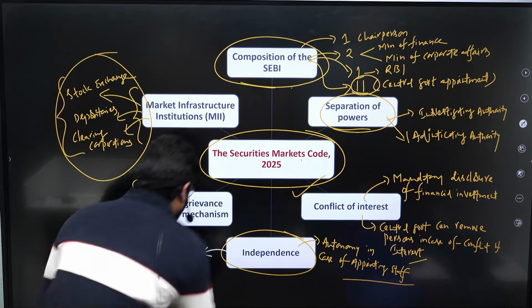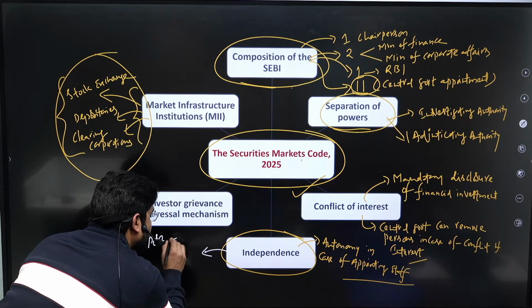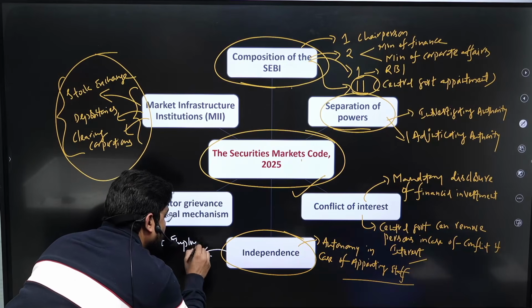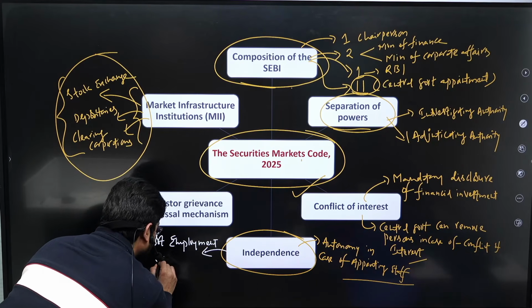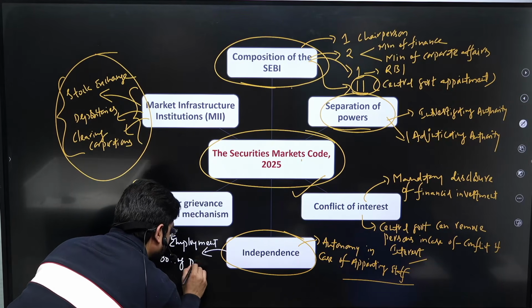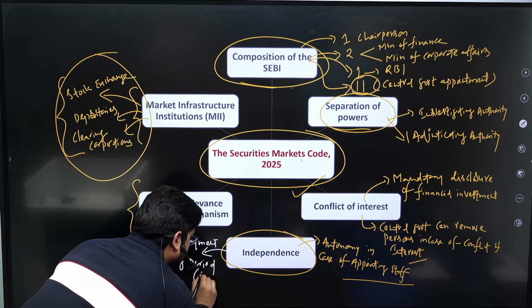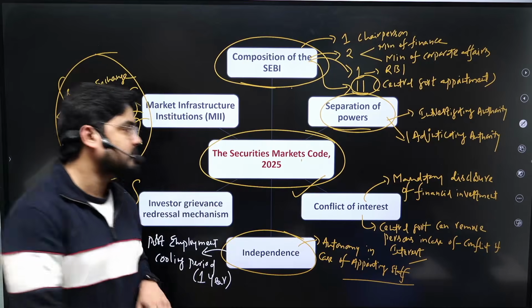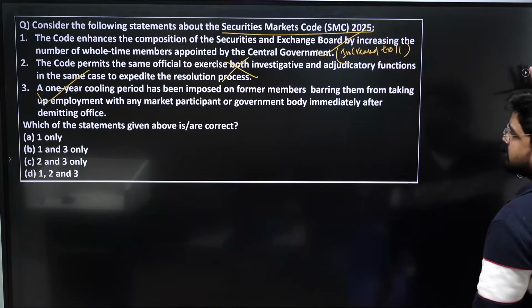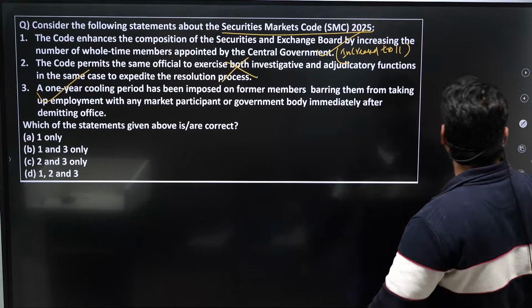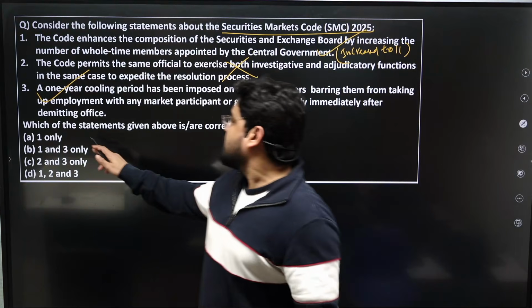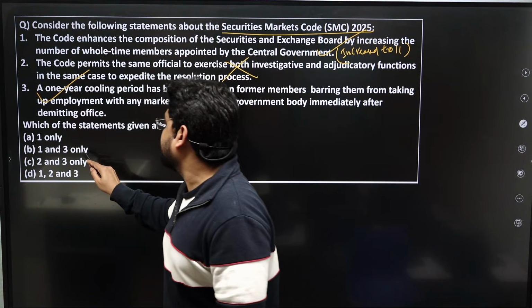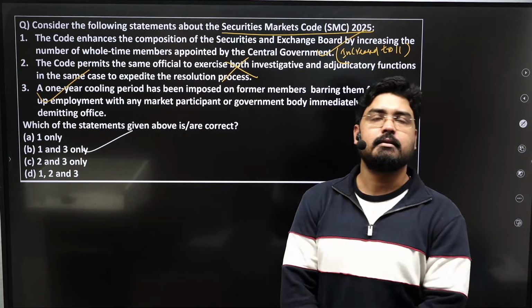So, post employment cooling period was introduced for 1 year. This is to again improve the independence. So, yes, the third statement is right. So, the answer is 1 and 3, B, right?